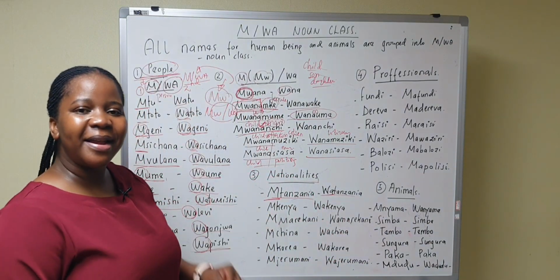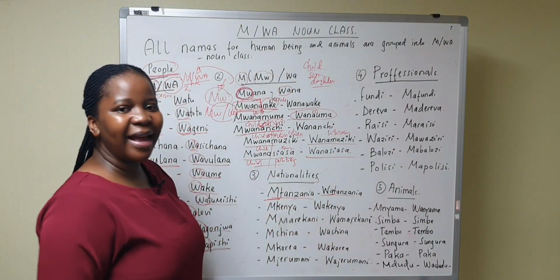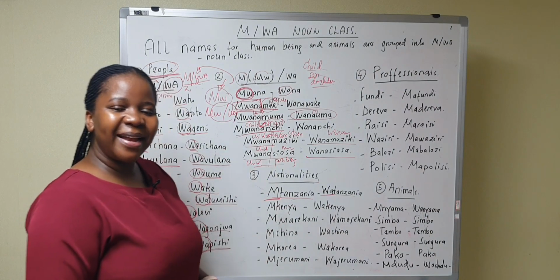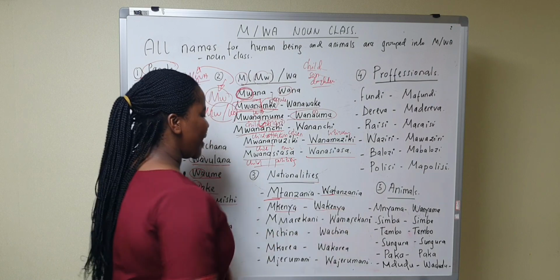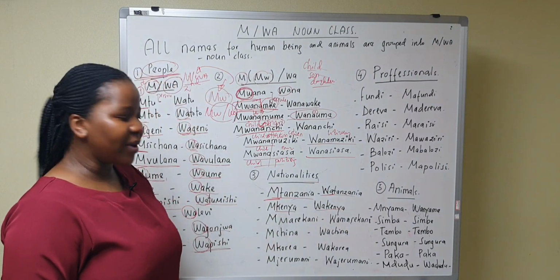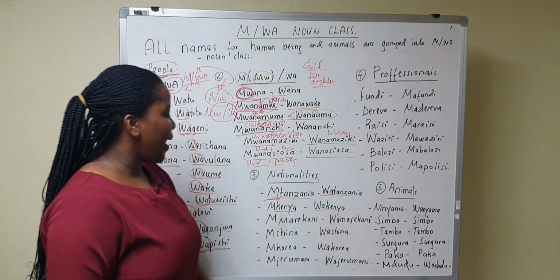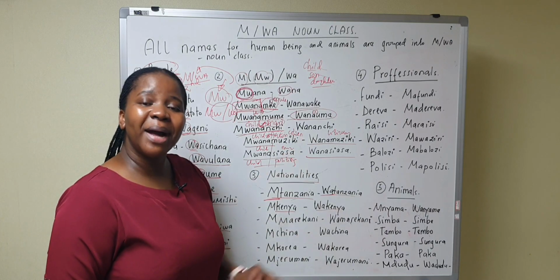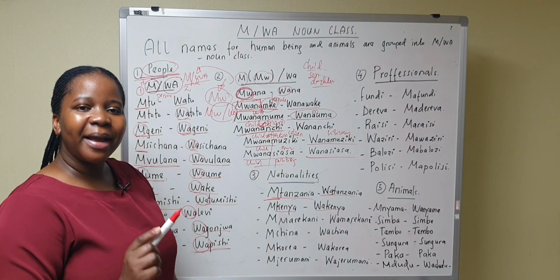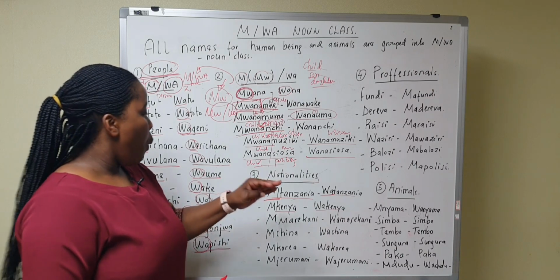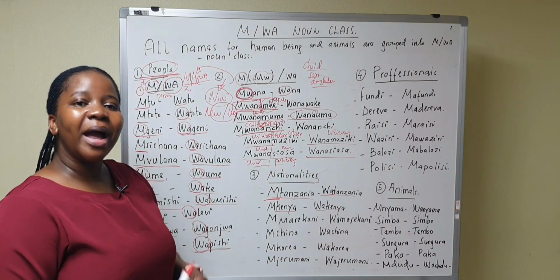Kenya. Wa Kenya. Kenyans, okay? Marekani. Wa Marekani. An American. Wa Marekani.